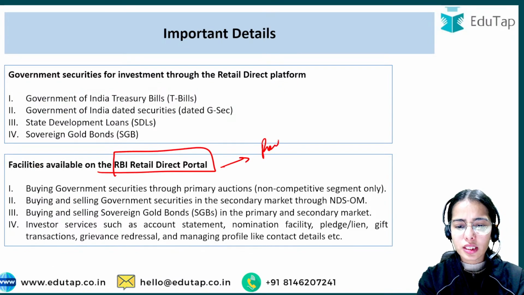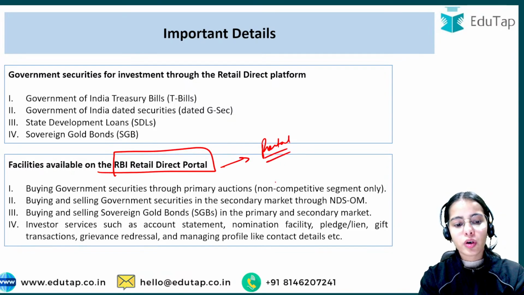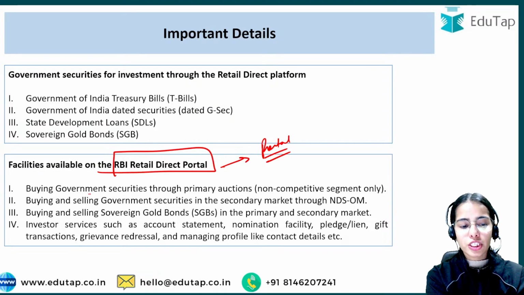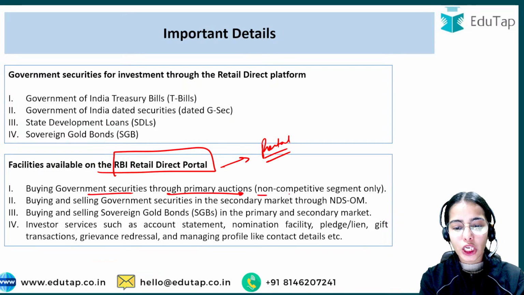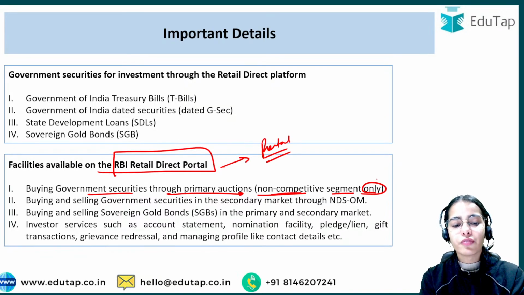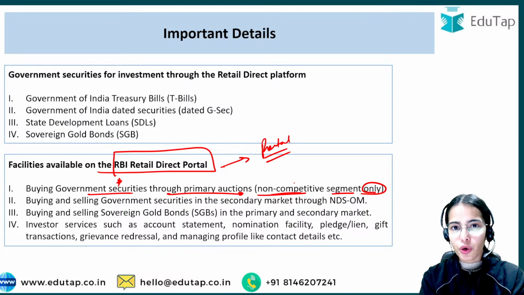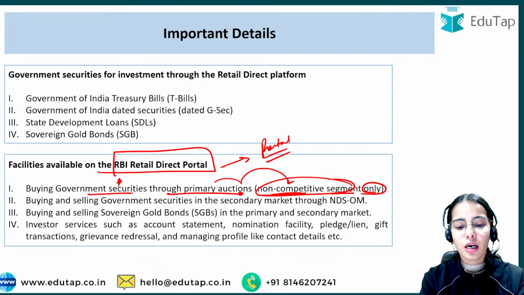Now, the facilities available on the Retail Direct portal. There is the portal of the Retail Direct scheme, or the portal of the RBI, through which you can buy government securities through the primary auctions in the non-competitive segment only. Remember this very clearly, this is a very important detail: retail investors can only buy government securities under the Retail Direct scheme through the non-competitive segment in the primary auction.